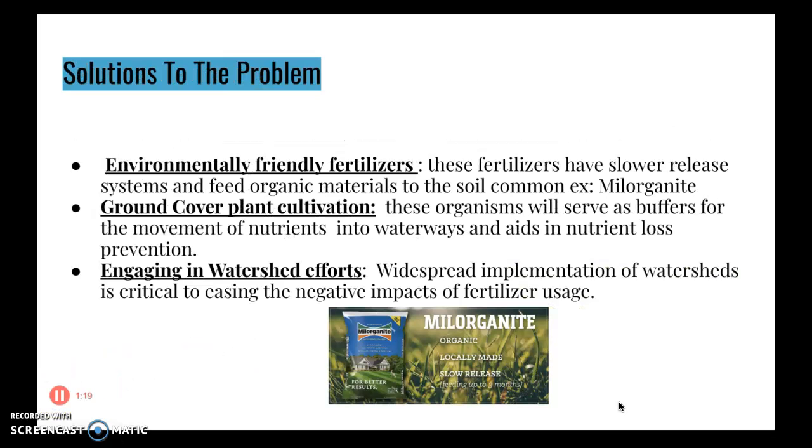Here are some solutions. Environmentally friendly fertilizers. These fertilizers have slower release systems and feed organic materials to the soil. A common example is Milorganite.